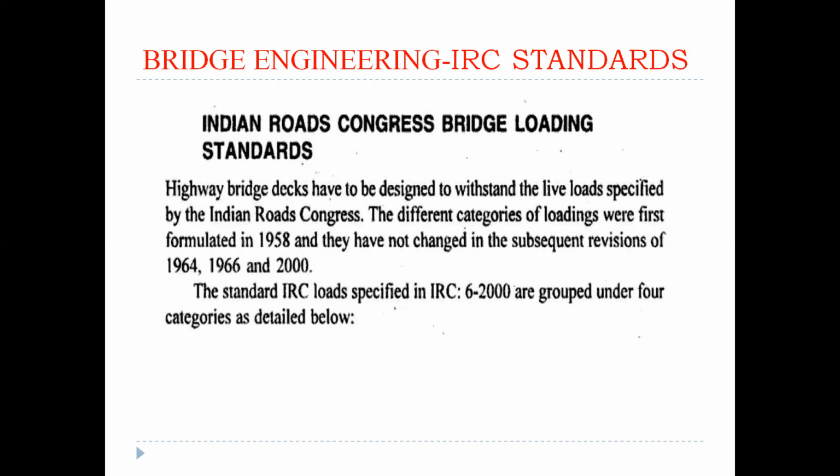Another one is brick, stone and block masonry, where cement concrete is used with ingredients like brick and stone. Next, steel road bridges, composite construction, and foundations, substructures and bearings.